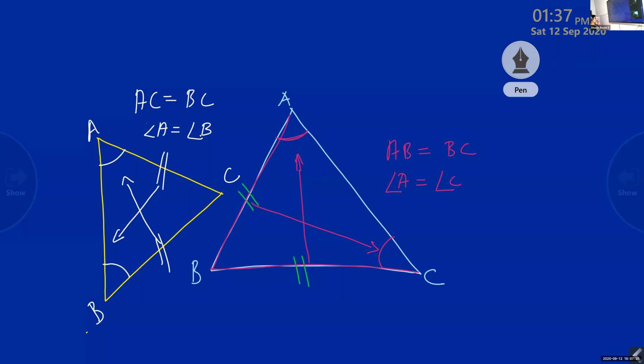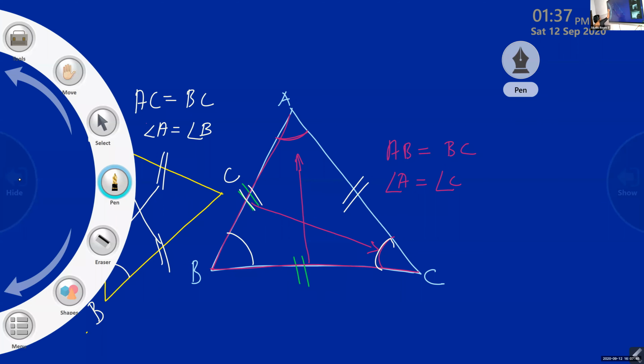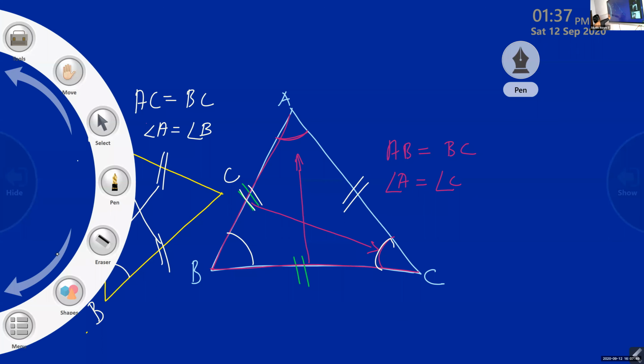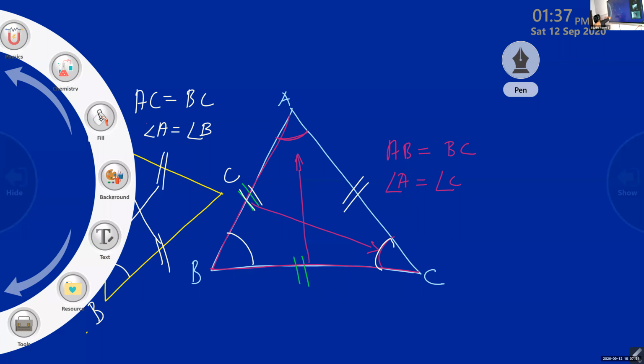Is it clear, children? Yes, ma'am. So what is the rule? Angles opposite to equal sides are equal. If the triangle is given and these two sides are equal, then you can see the base angles will be equal. You can call these base angles. As these two sides are equal, these angles are equal in measure.